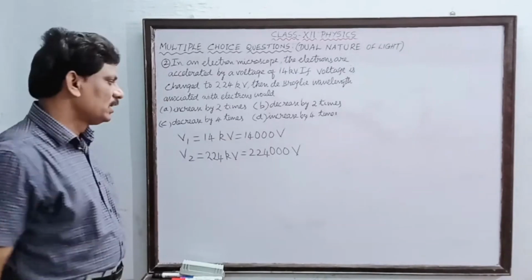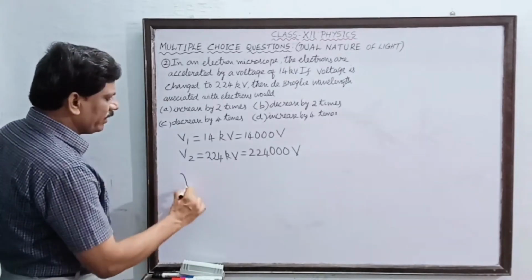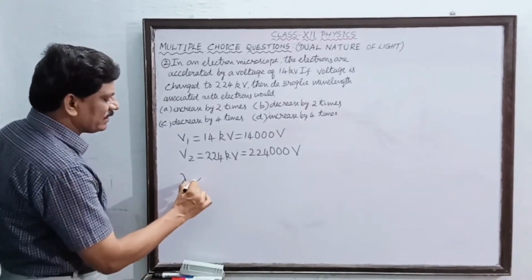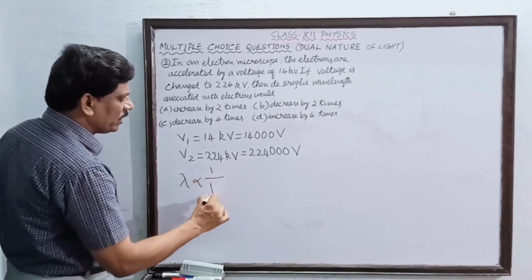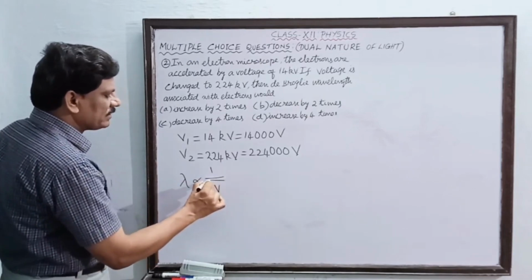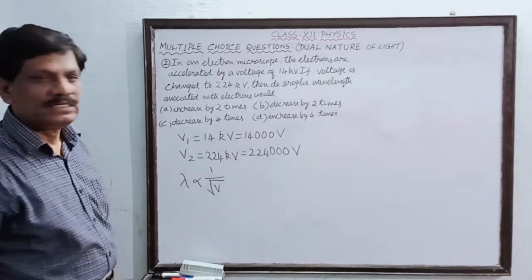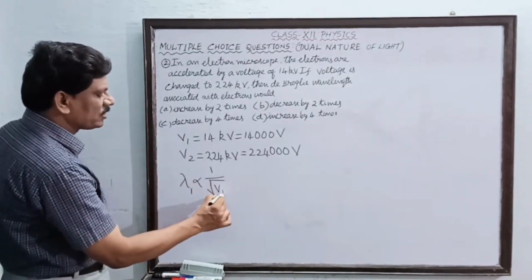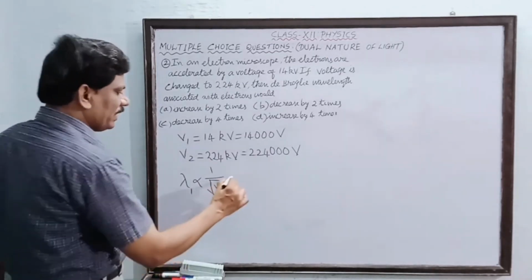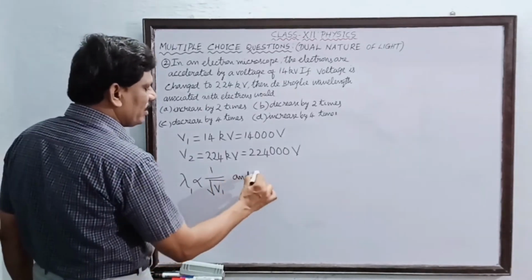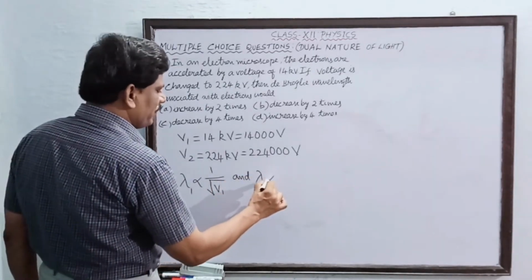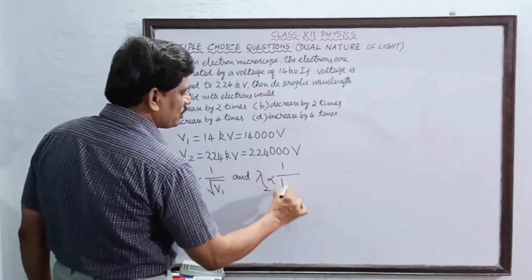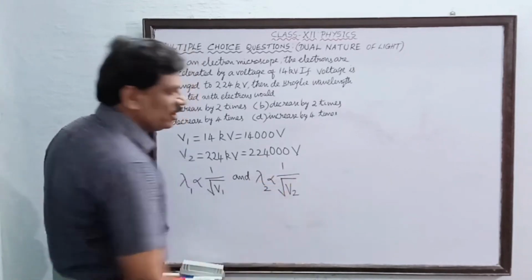Okay, students. Now the de Broglie wavelength is inversely proportional to what? The square root of V. This we have derived in the theory. Therefore, lambda 1 is proportional to 1 by square root of V1, and simultaneously lambda 2 must be proportional to 1 divided by square root of V2.